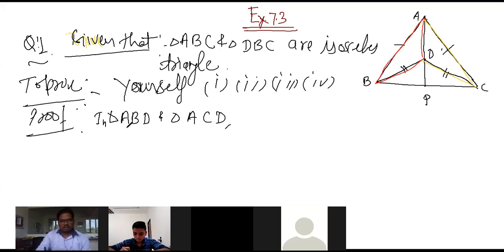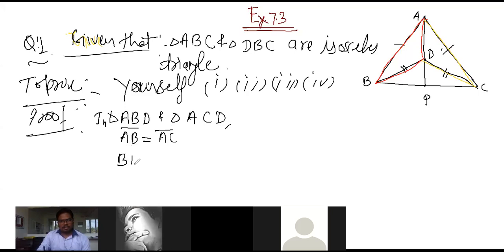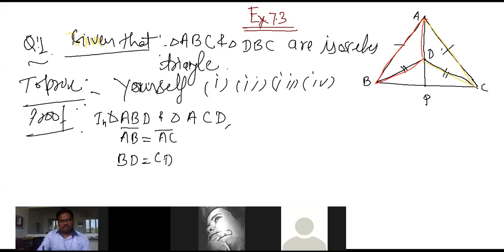AB is equal to AC. This is given. And the second thing is BD is equal to CD, and AD is common.